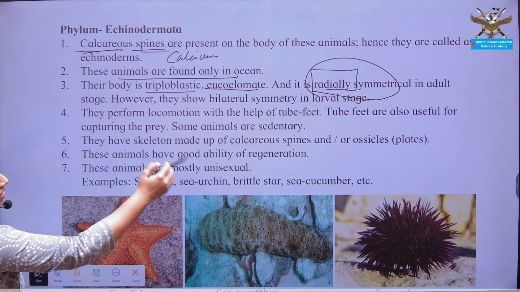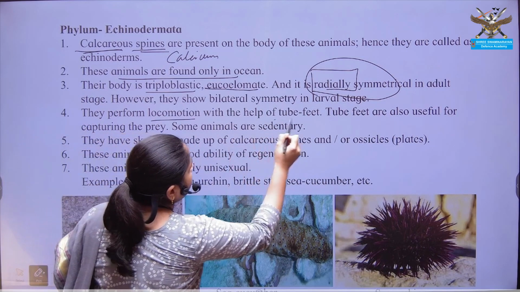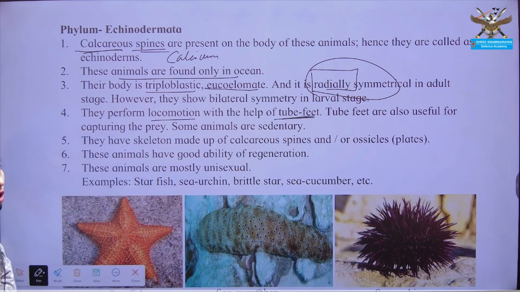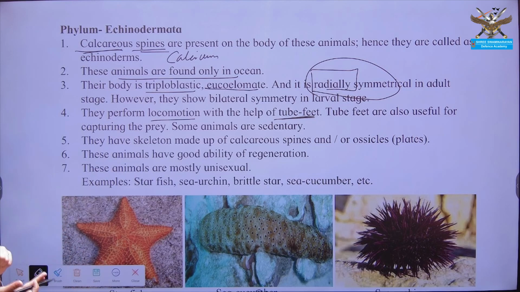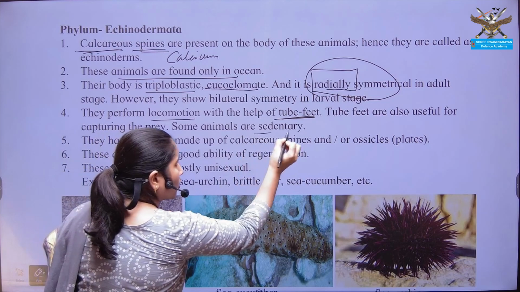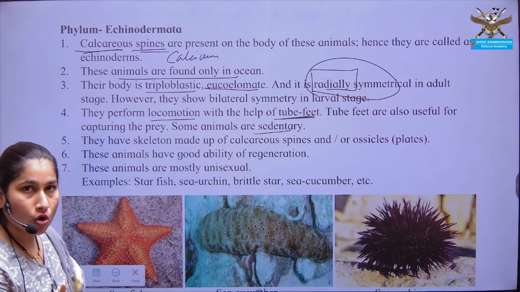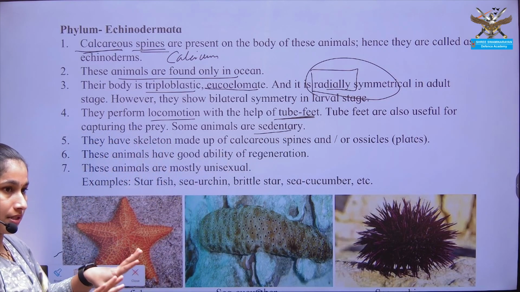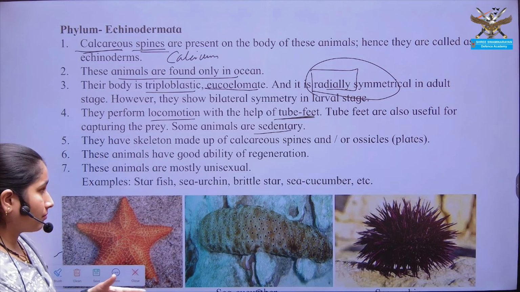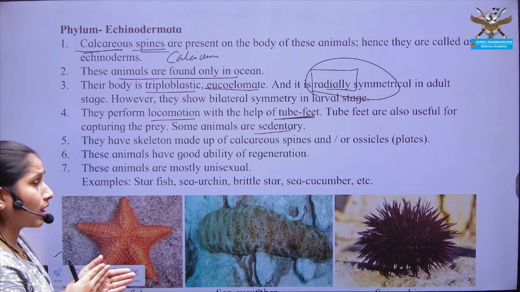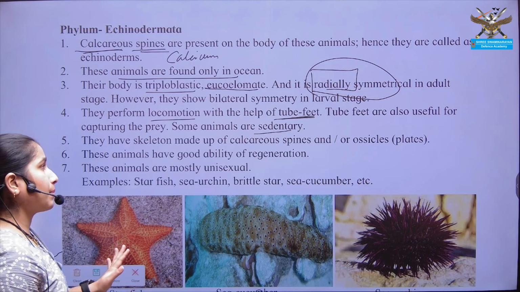Next, for locomotion there is the presence of tube feet, which create suction pressure, or vacuum pressure, so they are able to stick to the substratum. Some are also sedentary. What do we mean by sedentary? That they do not locomote. Where they reside, they will remain in the same position for many months, years, or a longer period of time.